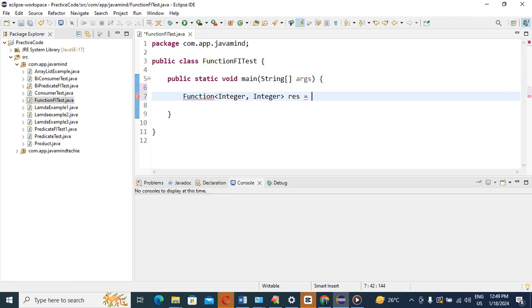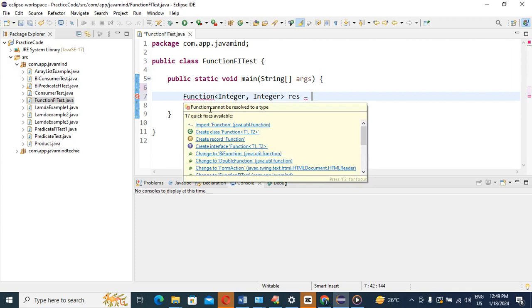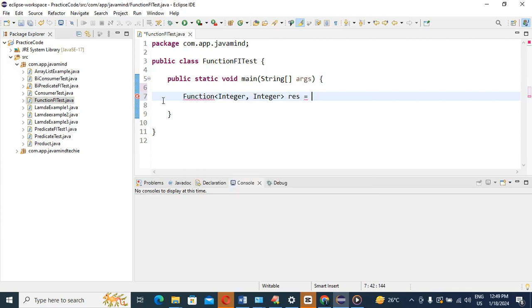see, what I have mentioned is it takes one argument. Which method? I will explain. The apply method, because under the functional interface one method is there, and that method name is apply. So it will take one argument, that's why I am taking one argument here. Then the expression, then we need to add a statement.